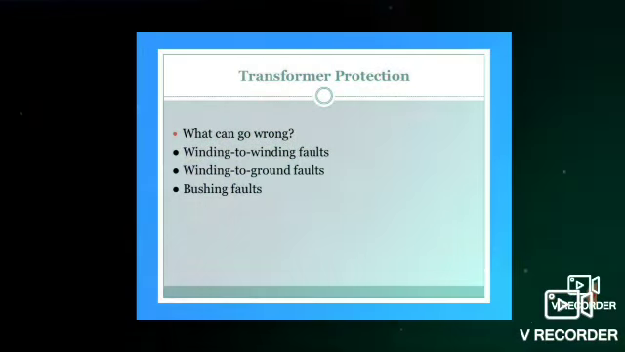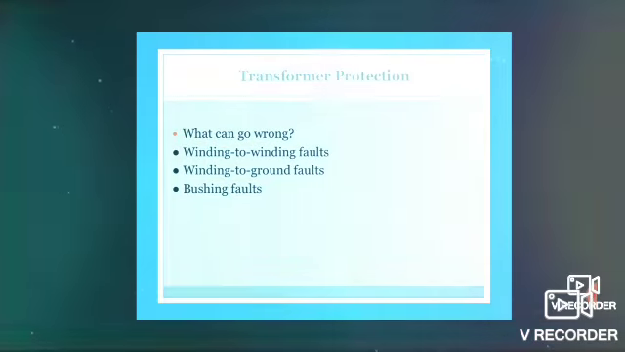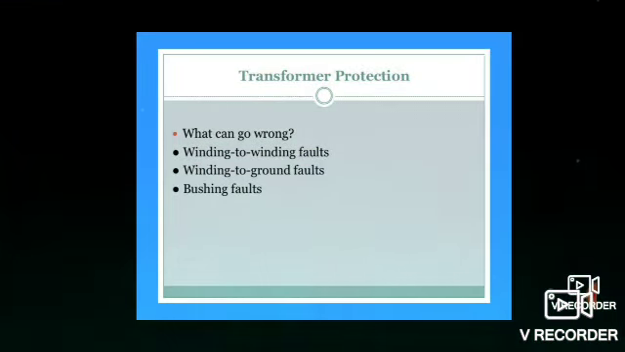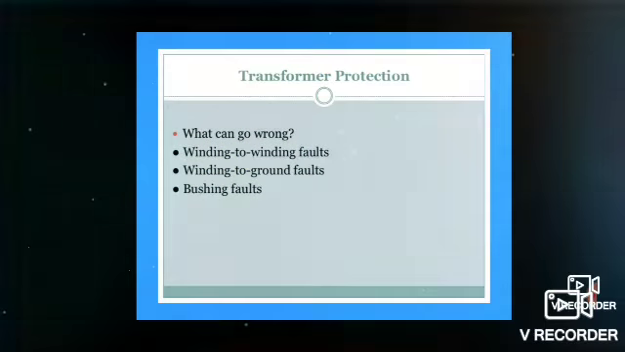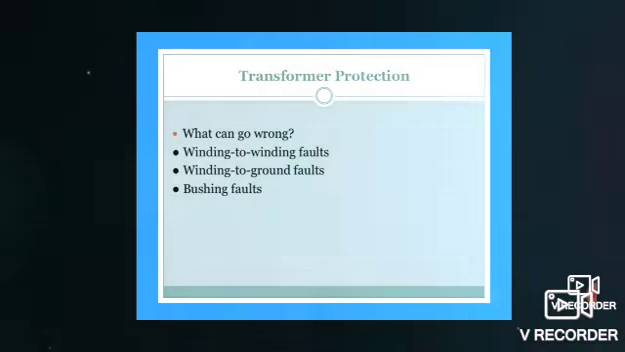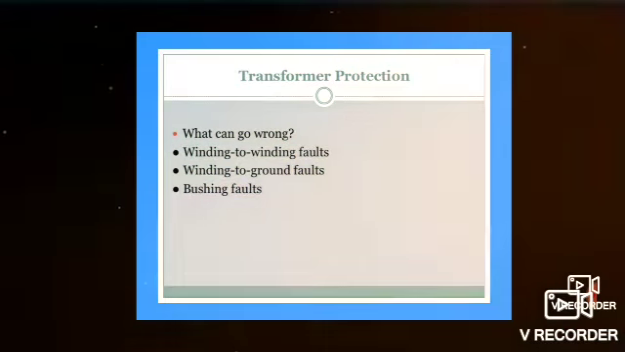There are three types of faults which can occur in the transformer. They are winding to winding fault, winding to ground fault and finally bushing fault. These three faults occur in the transformer.